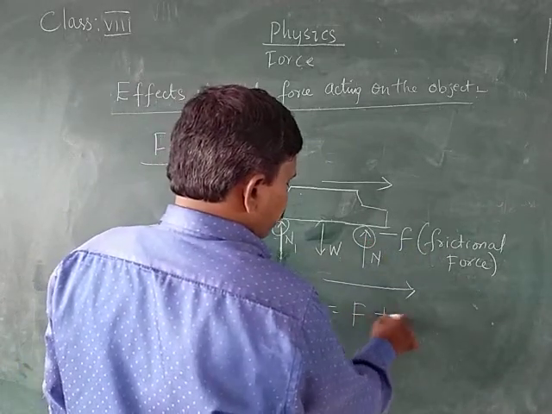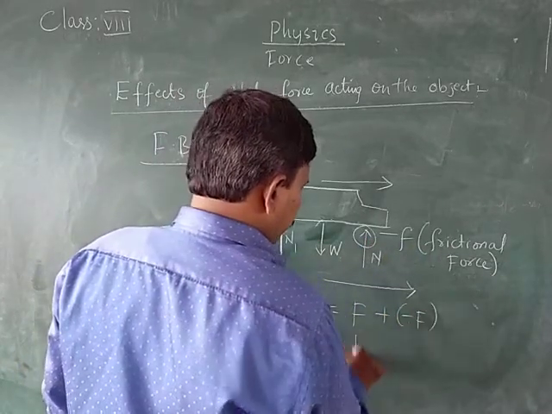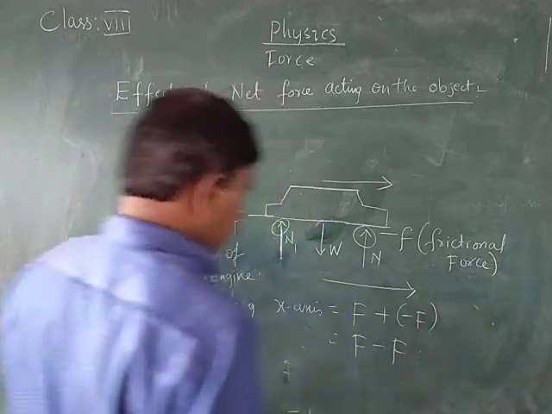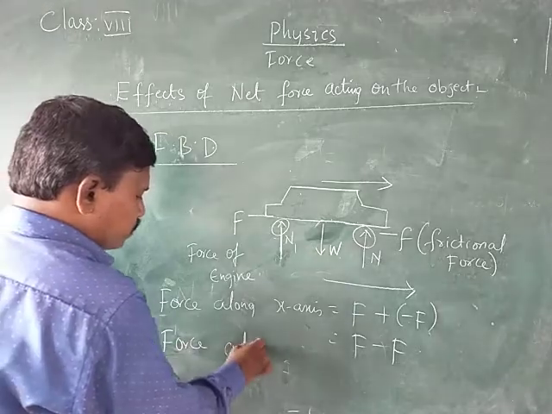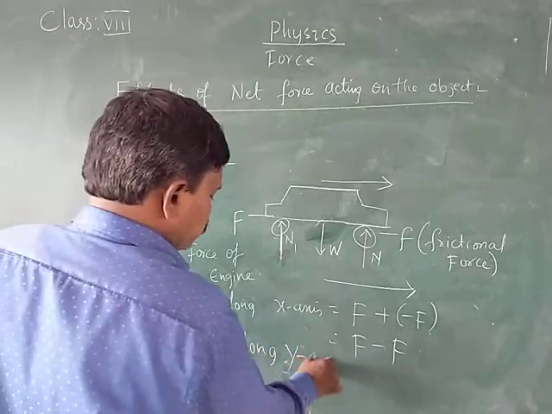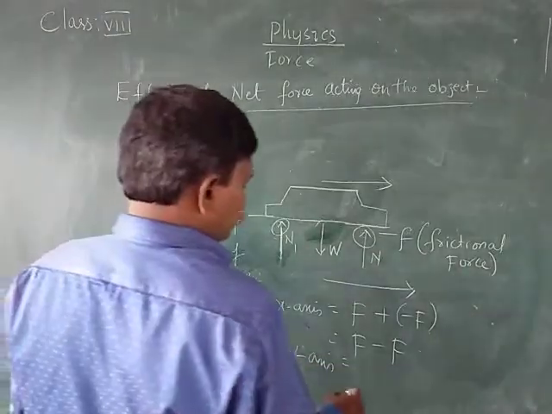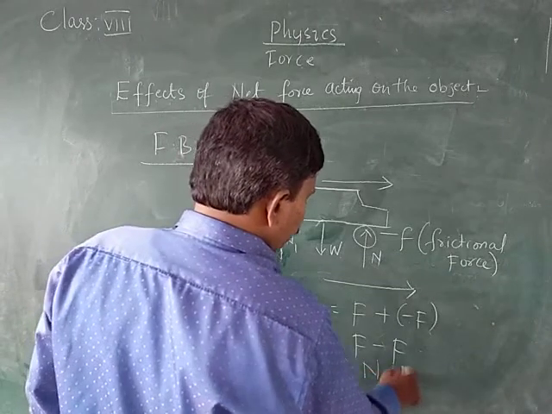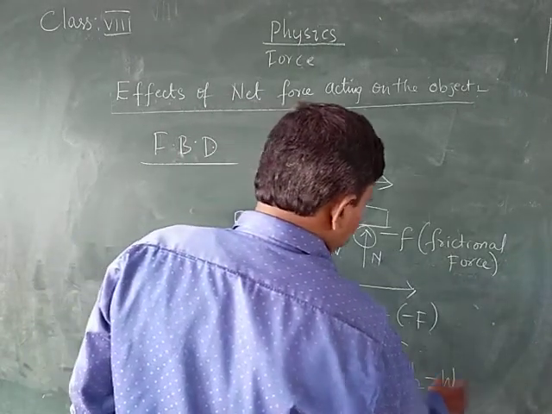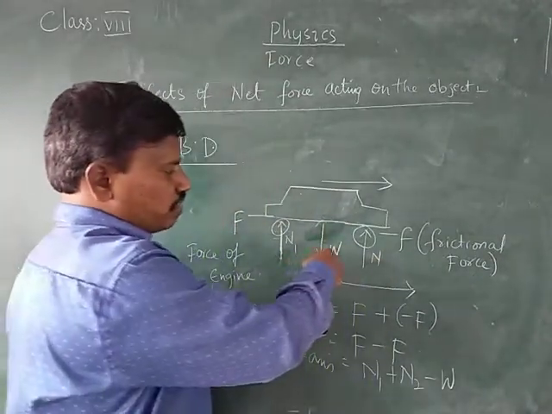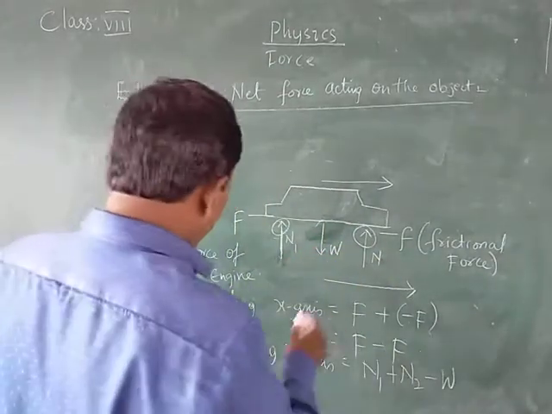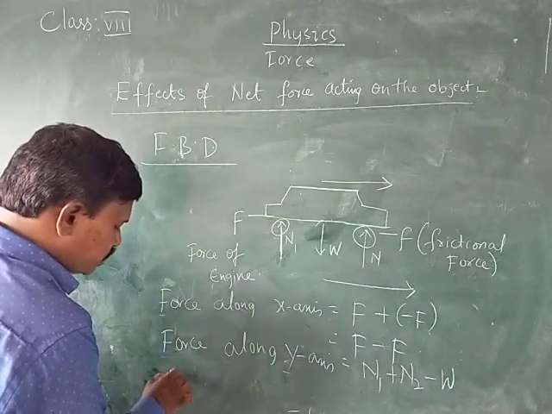Therefore, F plus minus f, that is equal to F minus f. And the force acting along the y-axis, the net force acting will be equal to N1 plus N2 minus the weight. The two forces act in the opposite direction to that of the weight. This is the total force acting on the body for a moving object.